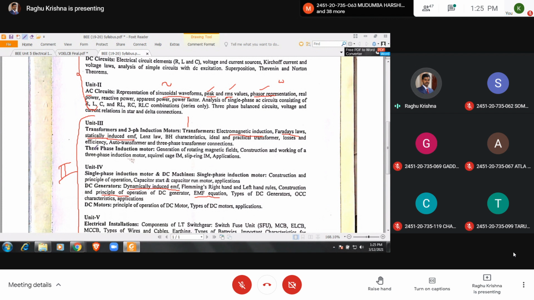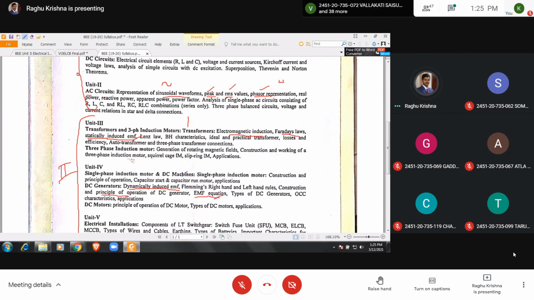If you take a transformer, the flux is alternating and it is linking the coil, so we get an EMF induced in the coil. So you study the EMF equation of a transformer and the EMF equation of a DC generator.